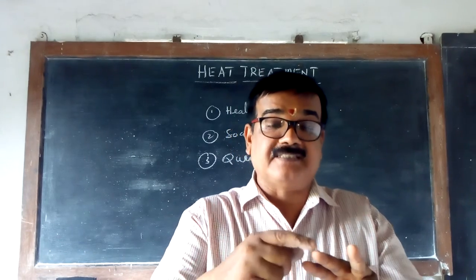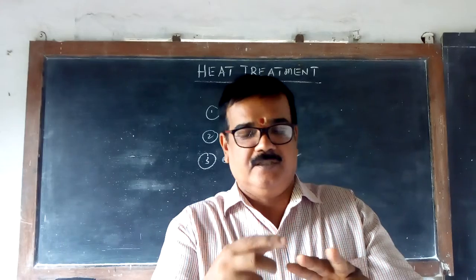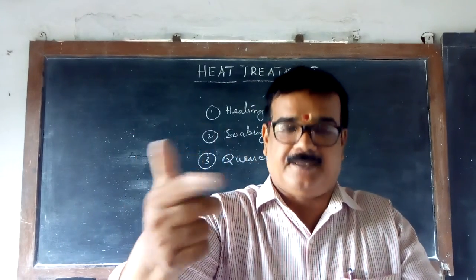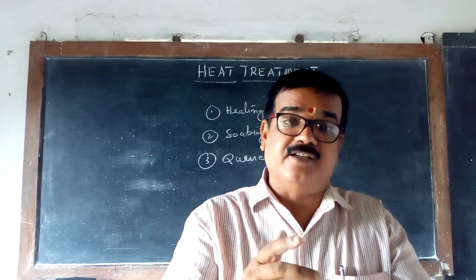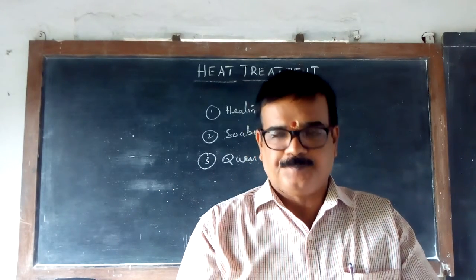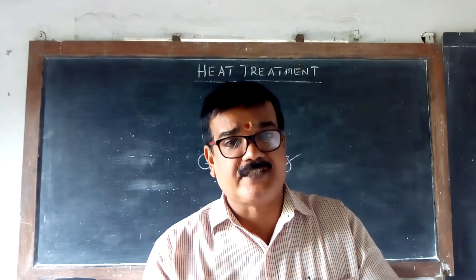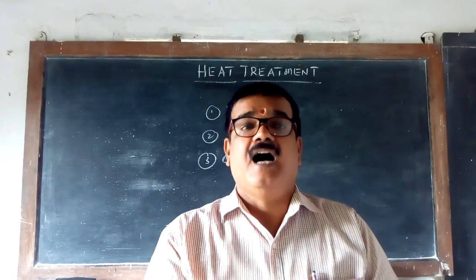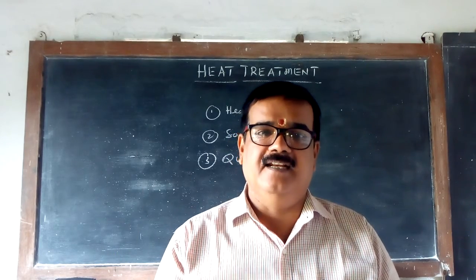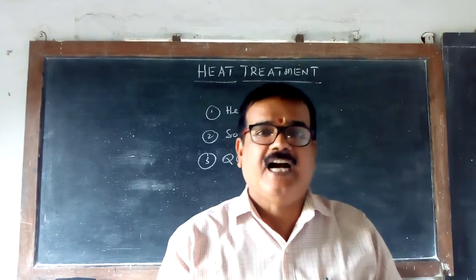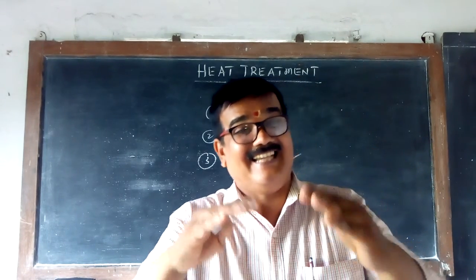Now, when the carbon percentage is less, in that you can see ferrite structure. When the carbon percentage is still more, then you can see pearlite or ferrite both. But when the carbon percentage is above that, that is hypereutectoid steel, in that you can see cementite structure. Now, what is this hypoeutectoid steel? Hypoeutectoid steel and hypereutectoid steel. Now, because of the percentage of carbon, the whole steel is categorized again into 3 parts.